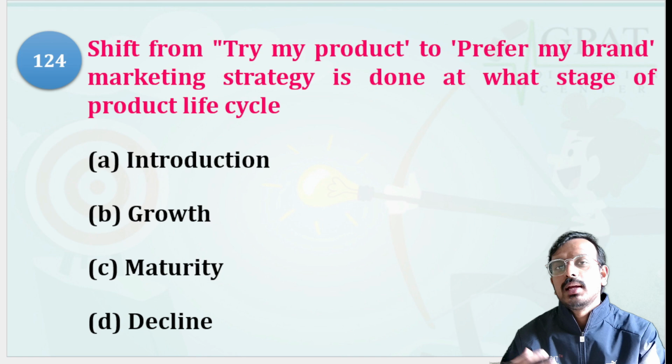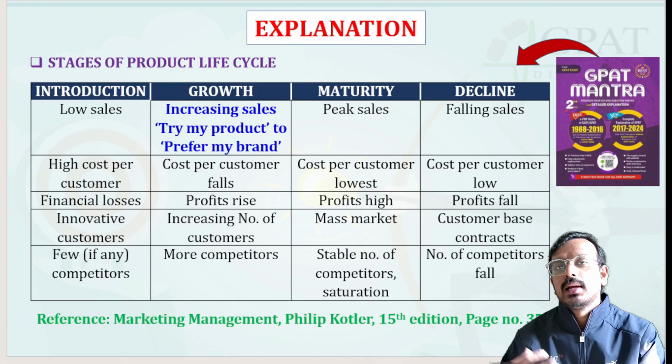When your product gets popular, you approach the growth stage. So in the growth phase, the shift from try my product to prefer my brand occurs, so option B is the correct answer. When sales increase, we convert try my product to prefer my brand, and this is the strategy for that stage of the product life cycle.